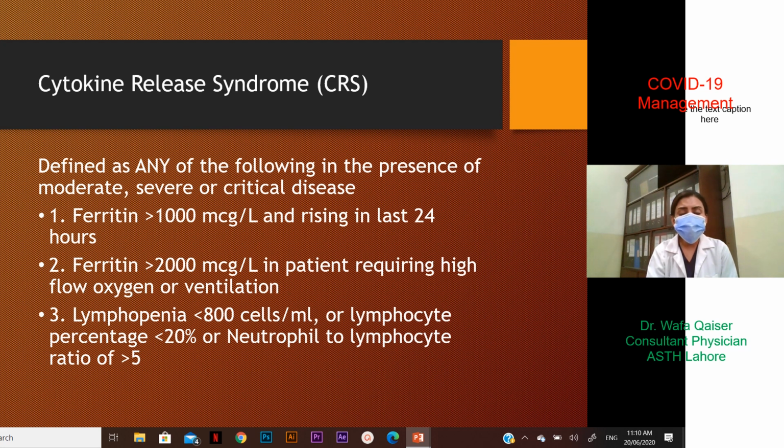Cytokine release syndrome is defined as any of the following in the presence of moderate, severe, or critical disease. Ferritin going above 1000 microgram per liter and rising in the last 24 hours. Ferritin already above 2000 microgram per liter in a patient who is requiring high flow oxygenation or any form of ventilation. Lymphopenia either less than 800 cells in the absolute count, or the lymphocyte percentage less than 20%, or the neutrophil to lymphocyte ratio of more than 5. So for lymphocytic study we have three parameters: the percentage less than 20%, the absolute count less than 800, or the ratio of neutrophil to lymphocyte more than 5.